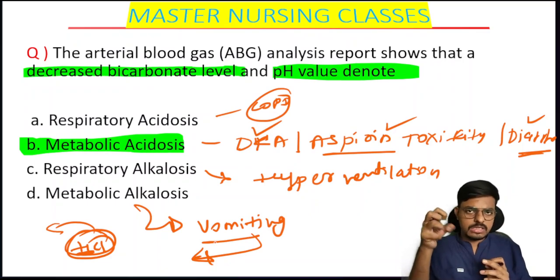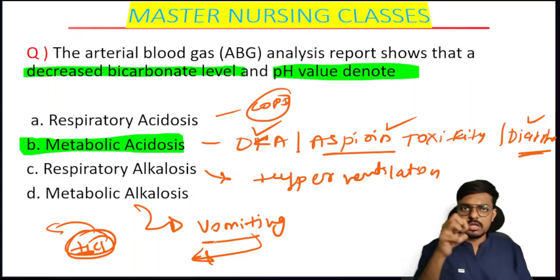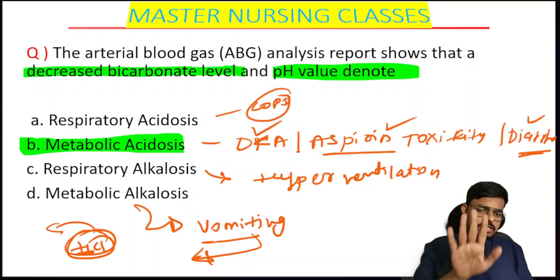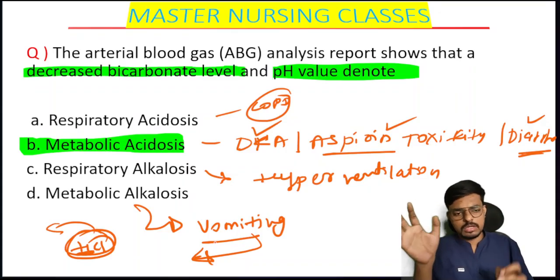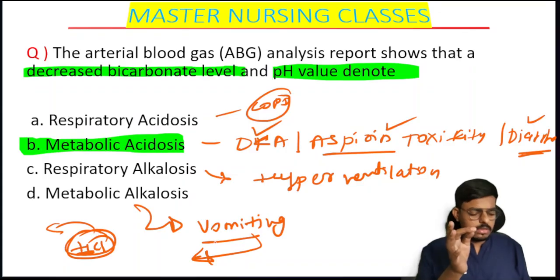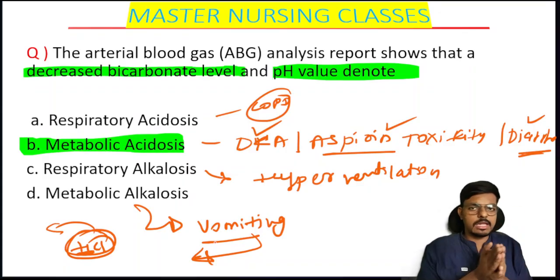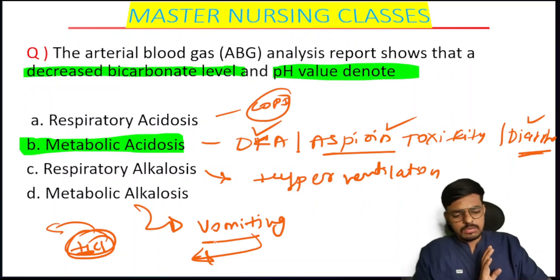We are removing the gastric content, which means we are removing the HCl. We are removing the HCl, which means we are removing the acid. We are removing the acid, which means the pH will increase, and it may lead to metabolic alkalosis. Hope the concept is clear. All possible questions that may be asked in all directions related to ABG, we have tried to discuss here.